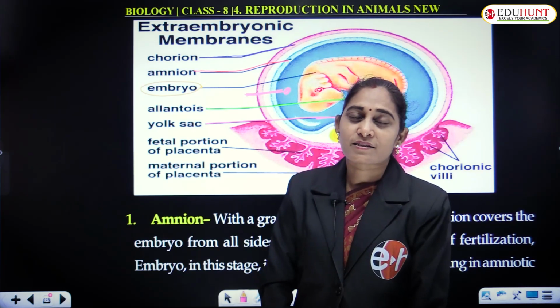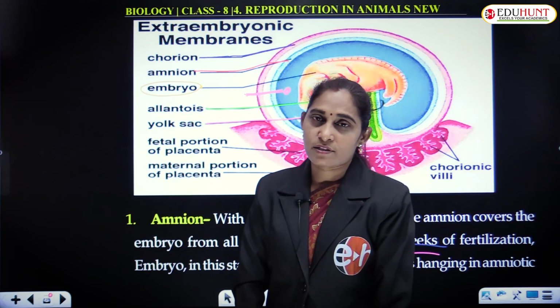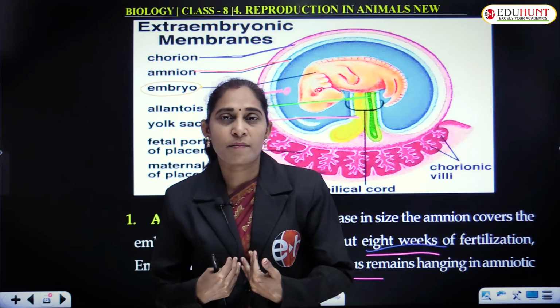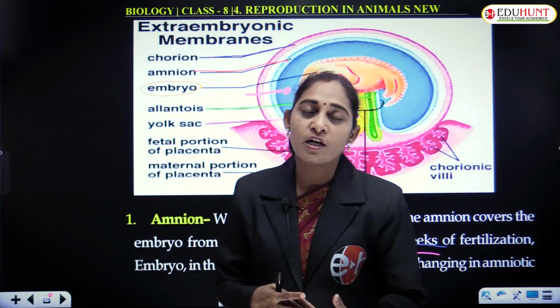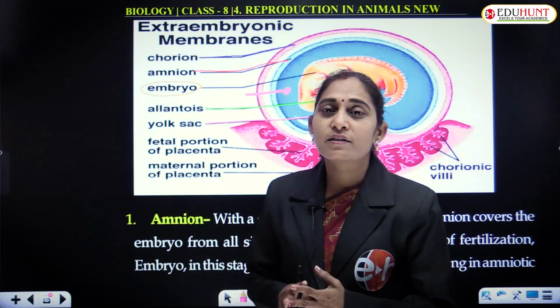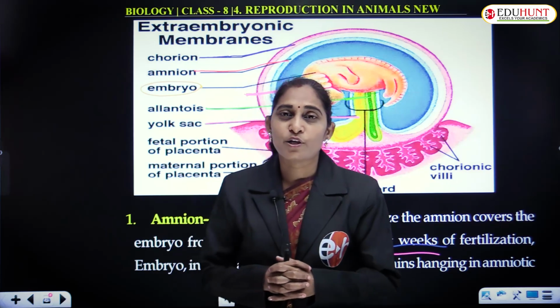Anamniotes are Pisces, cyclostomes and amphibians. We come under the category of amniotes because we have amnion surrounding the fetus. So we are amniotes.